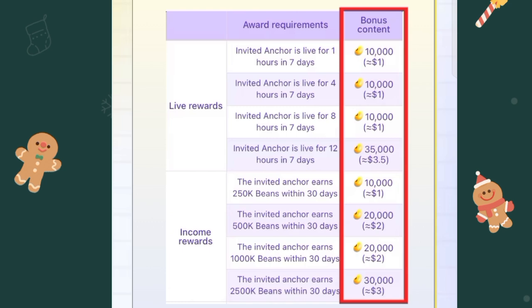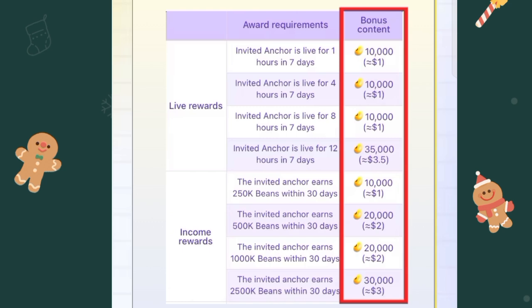You can see here it says the invited anchor earns 250k beans within 30 days. You get $1. The next one here, if you are able to complete it, you get $2. Another $2 below, and lastly $3 if your invited anchor earns 2,500 beans within 30 days.